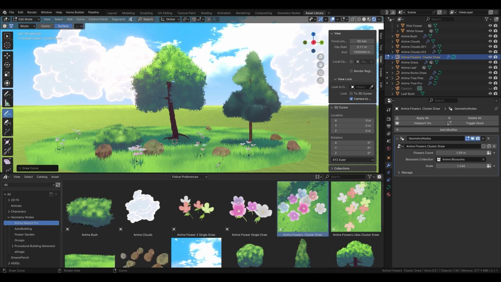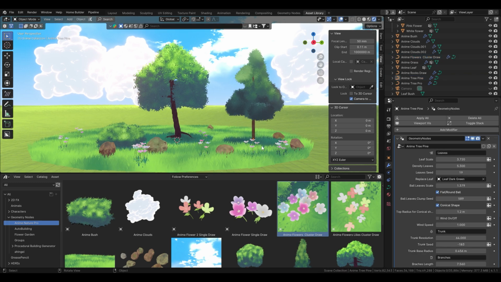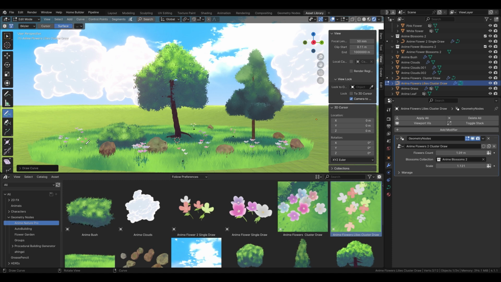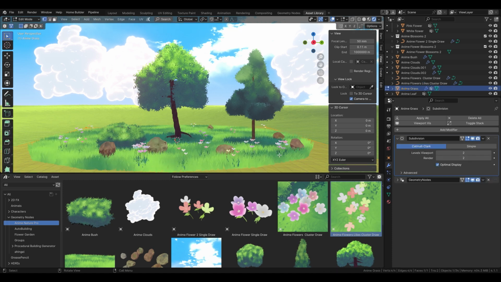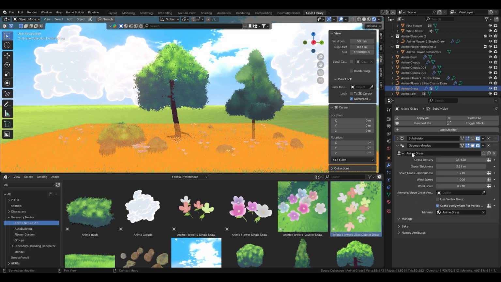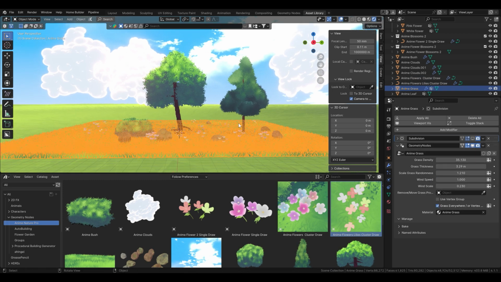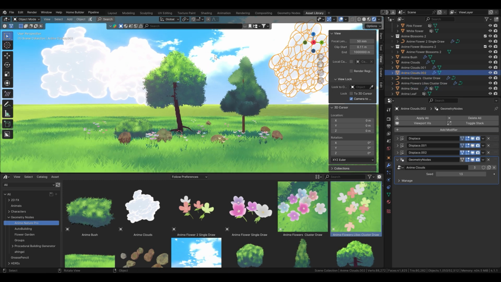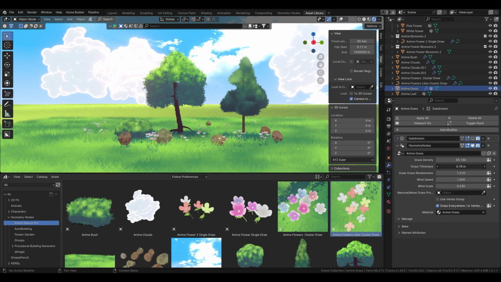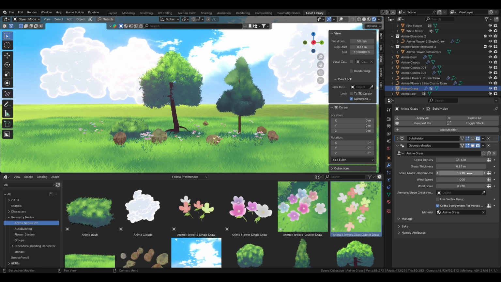Elevate your anime creations. With Anime Nature Pro, you have access to the best anime and stylized assets available, all designed to help you craft scenes that are as dynamic and enchanting as the stories you wish to tell. From the subtle sway of trees to the vibrant flutter of flowers, every detail is meticulously crafted to bring your anime scenes to life with unparalleled beauty and realism. Dive into a world of creativity and let your imagination flourish with Anime Nature Pro.